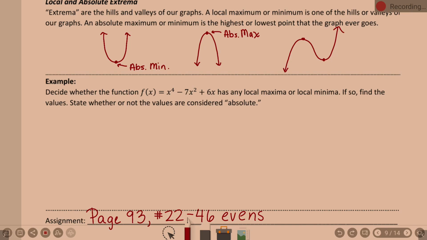No. It's the highest point on this section of the graph. In this neighborhood of the graph, you'll sometimes hear them talk about the neighborhood, in the local neighborhood, that's the highest point. Now, out over here, the graph is going to go higher. But because this is a max in this area, this is what I'm going to call a local max. It's still a max, just like an absolute max. It's just local because it's a max only to that area.